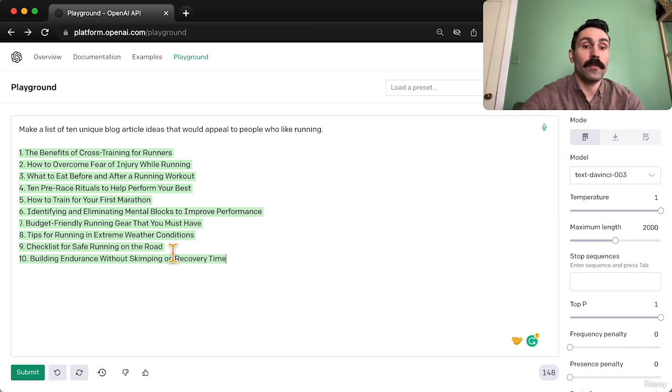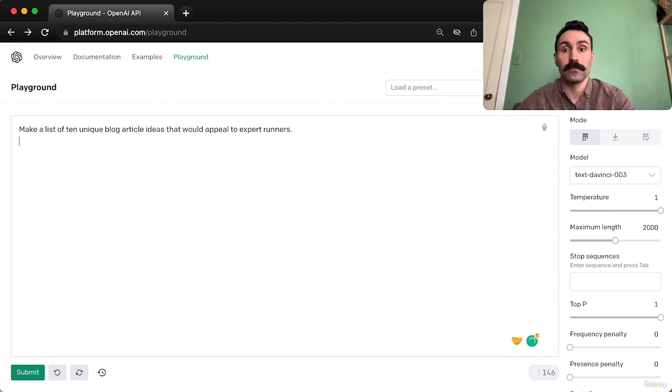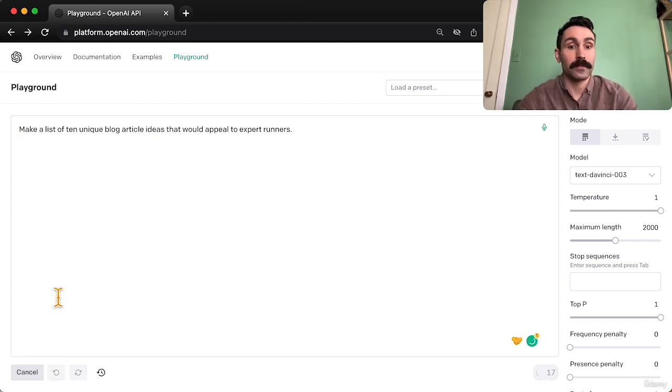Now, if these are a little too generic for the customers you're targeting, you can always change the prompt to have it appeal to different people. Let's have it appeal to expert runners, right? Or people who have been running for a long time. Let's do "appeal to expert runners," and let's hit submit.